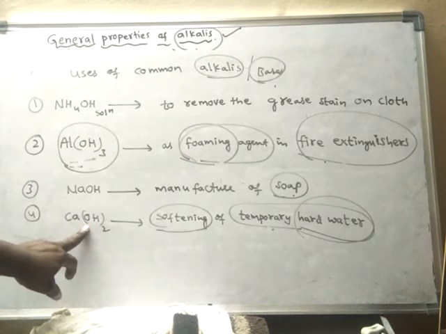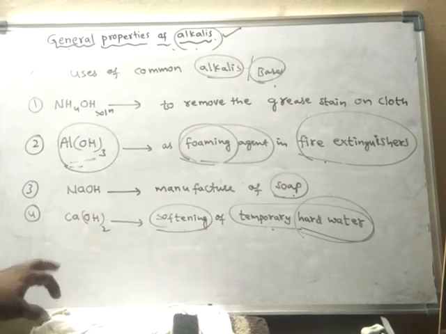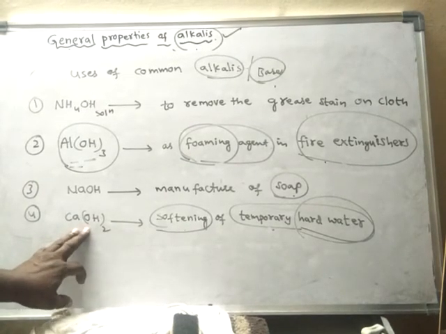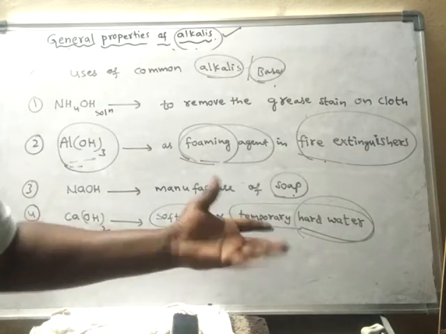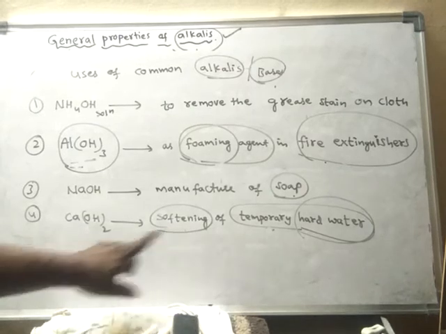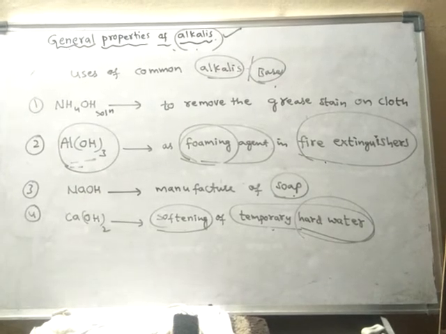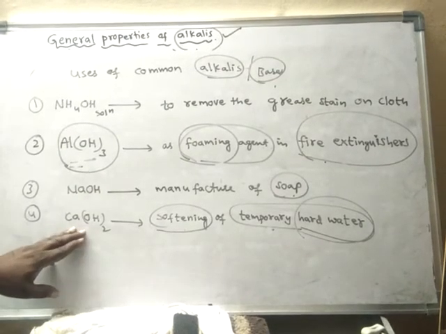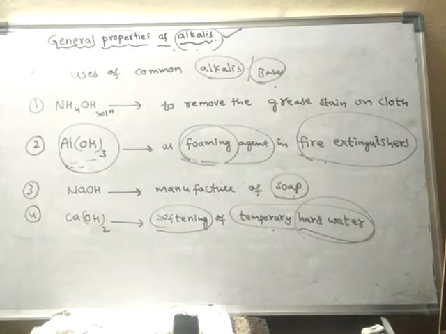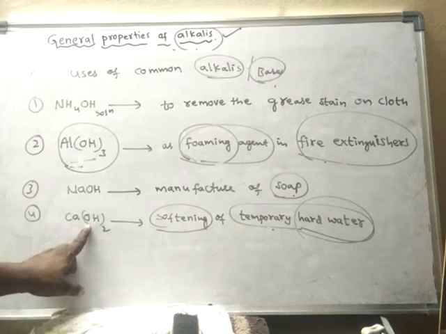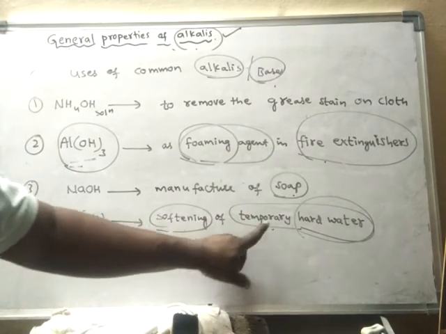This method is said to be the Clark method. In the Clark method, we use calcium hydroxide to remove temporary hardness. We cannot remove permanent hardness by using calcium hydroxide. Calcium hydroxide can remove only temporary hardness from hard water. That means it helps in the softening of only temporary hard water.